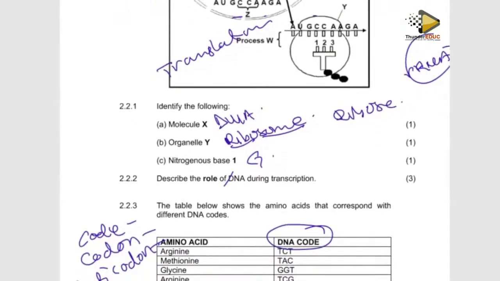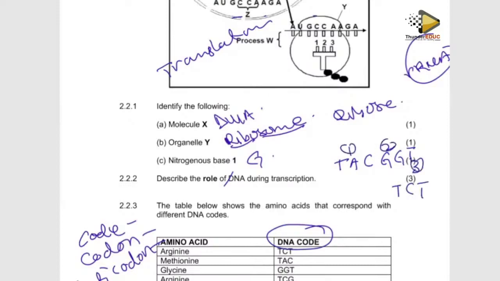So I have A goes with what? A goes with the T, and then U goes with the A, and then G goes with the C, C goes with the G, and then again C with the G, and then A goes with the T, and then A goes with the T, and then G goes with the C, and then A goes with T. So now I'm going to say this is 1, this is 2, and then this is 3.